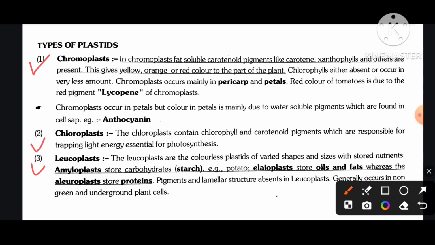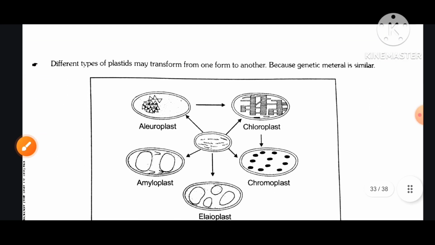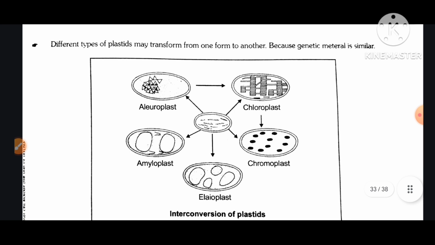Pigments and lamellar structure are absent in leucoplasts, which generally occur in non-green and underground plant cells. Different types of plastids may transform from one form to another because the genetic material is similar.